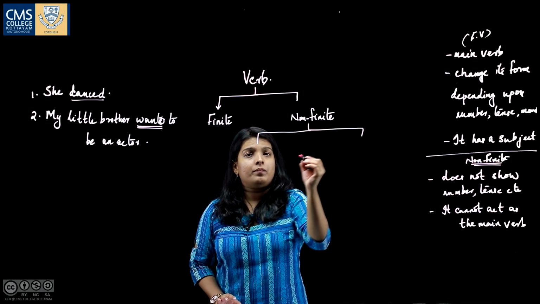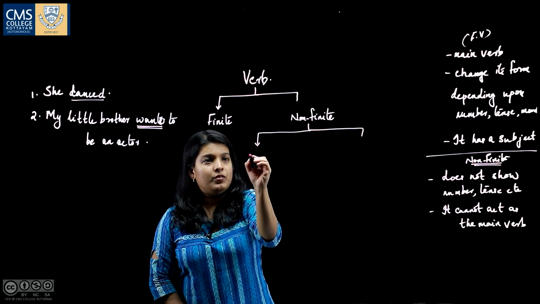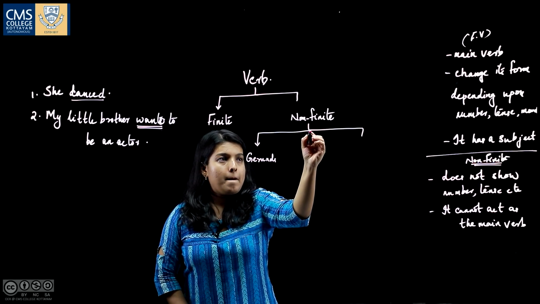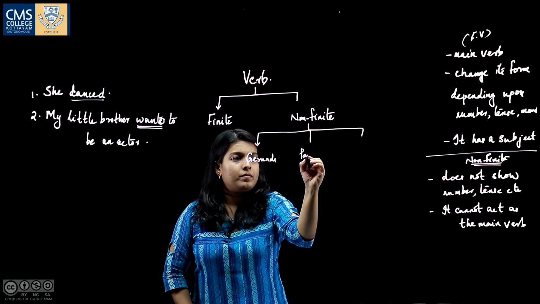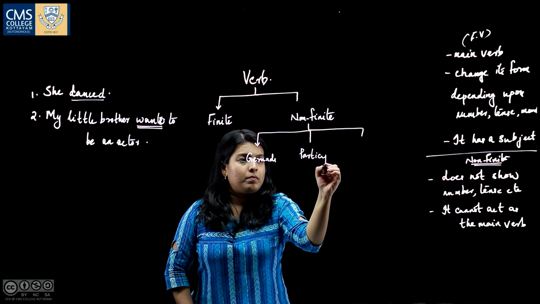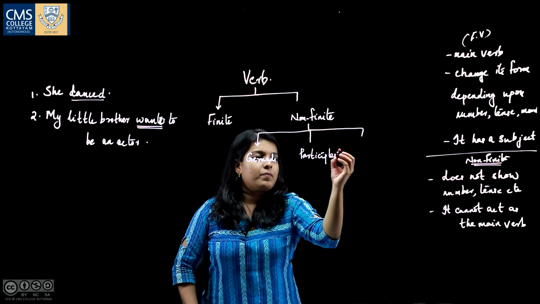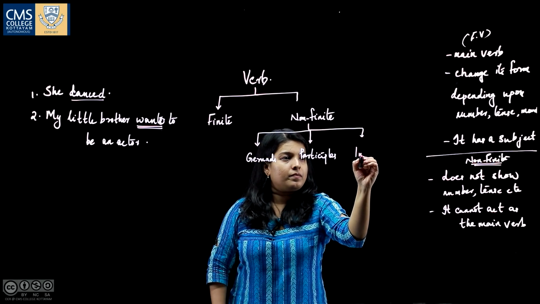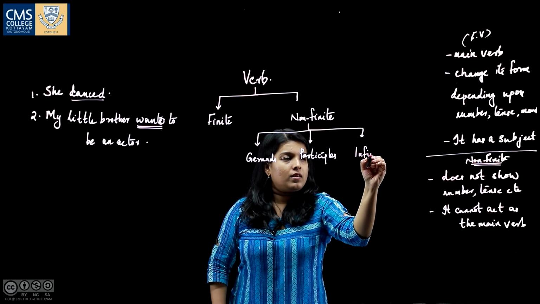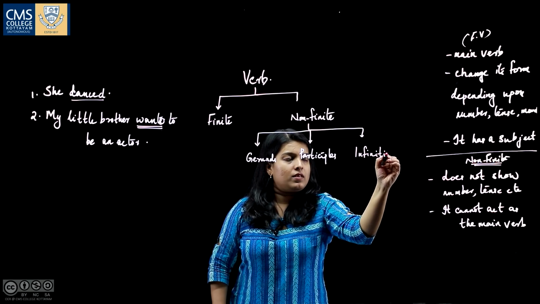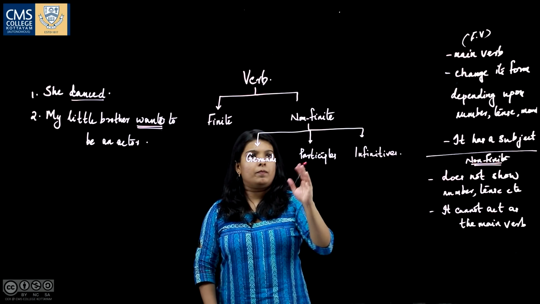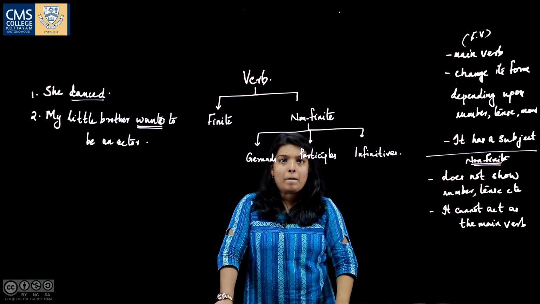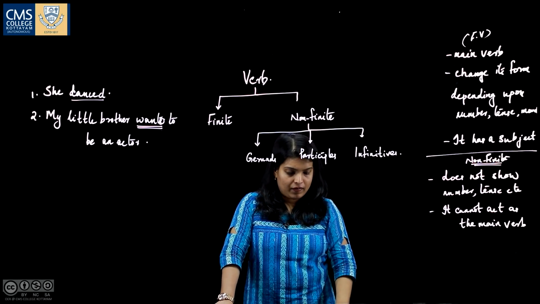They are gerunds, participles, and infinitives. So, the three types of non-finite verbs are gerunds, participles and infinitives.